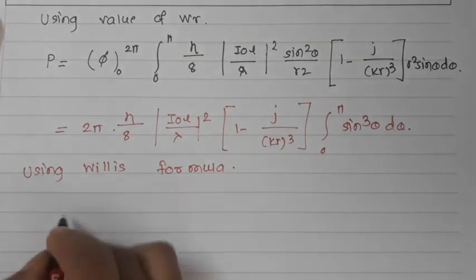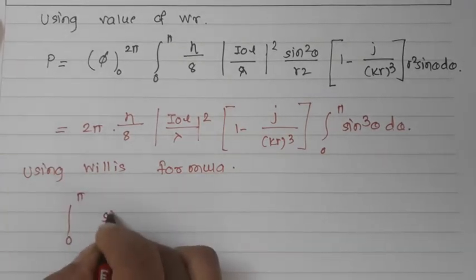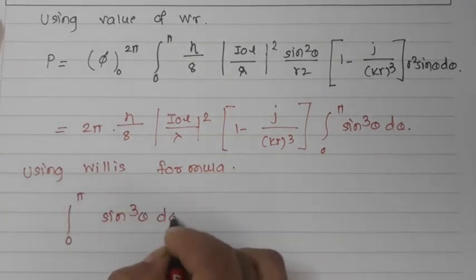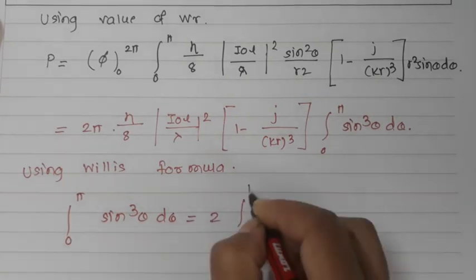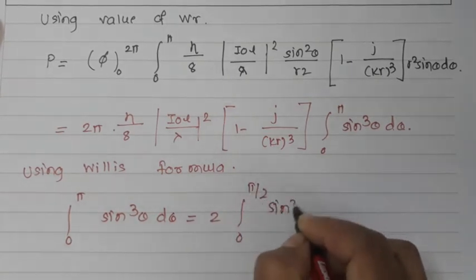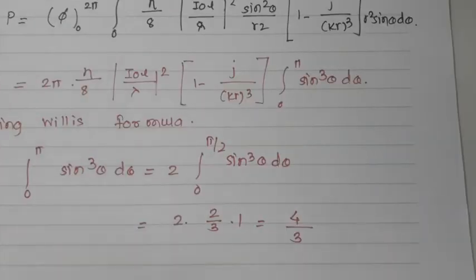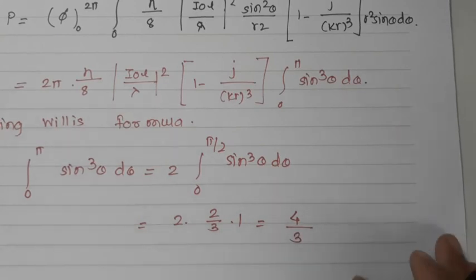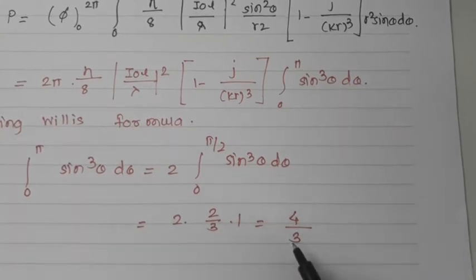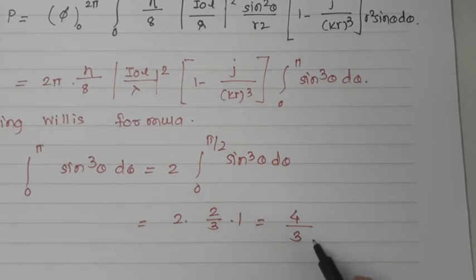I'll write integral 0 to pi sin cube theta d theta is equal to 2 times integral 0 to pi by 2 sin cube theta d theta, which is nothing but 2 into 2 by 3 into 1, which is nothing but 4 by 3. So we have found by using the Wallis formula that the integral of sin cube theta is 4 by 3. So we'll put that value over there in our equation.